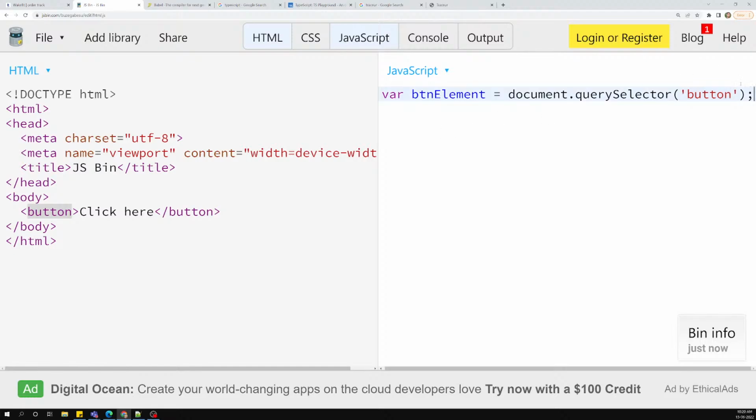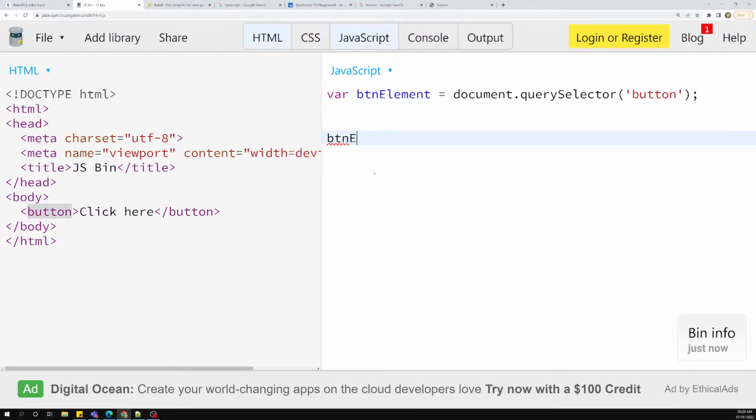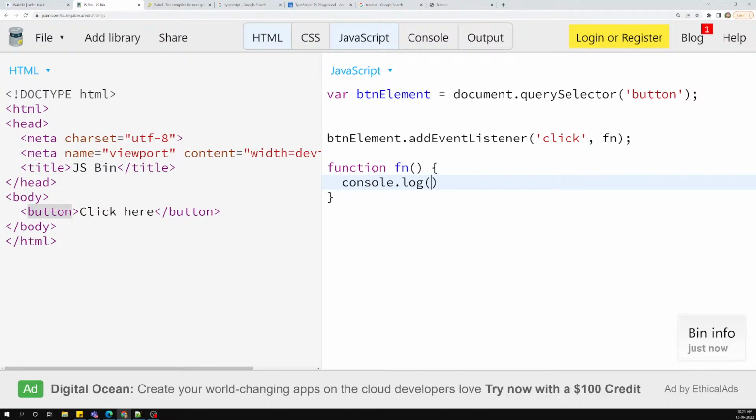Now in this button I will try to add the event listeners. These are things we have already learned. I will add an event listener to button: addEventListener of the click event. I want to use the click event and execute a function. I will create a function and print console.log of this.